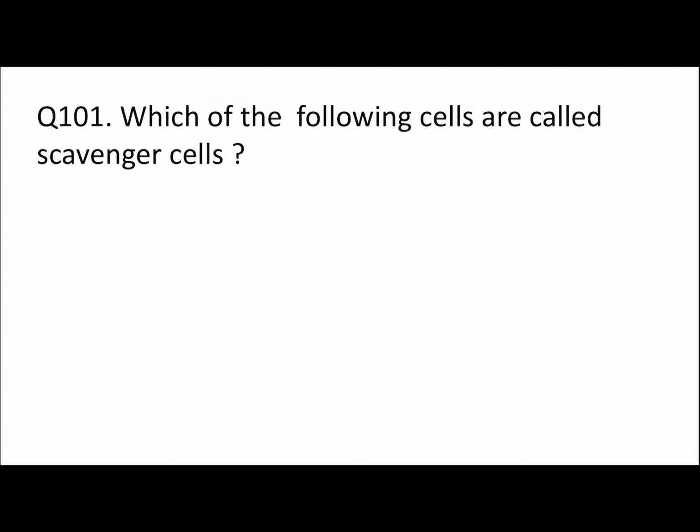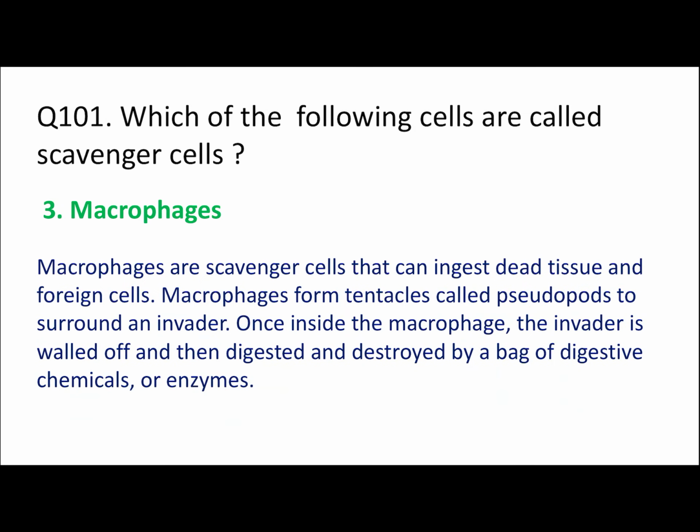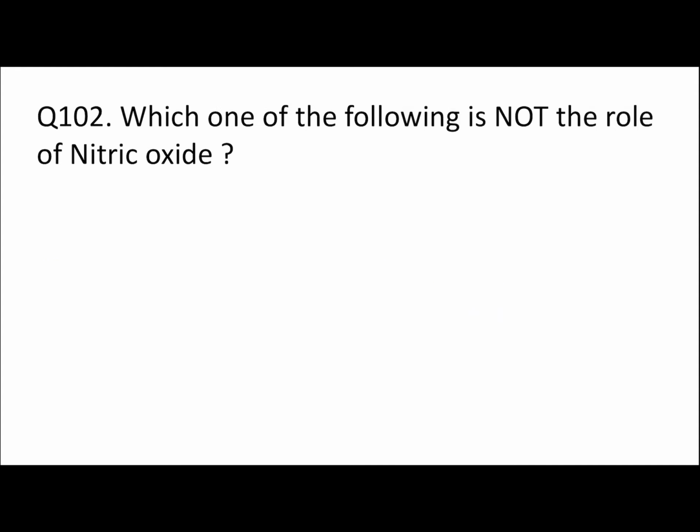Which of the following cells are called scavenger cells? Mast cells, natural killer cells, macrophages or neutrophils. Here macrophages are called scavenger cells, and macrophages can ingest dead tissue and foreign cells. Macrophages form tentacles called pseudopods to surround an invader. Once inside the macrophage, the invader is walled off and then digested and destroyed by a bag of digestive chemicals or enzymes.